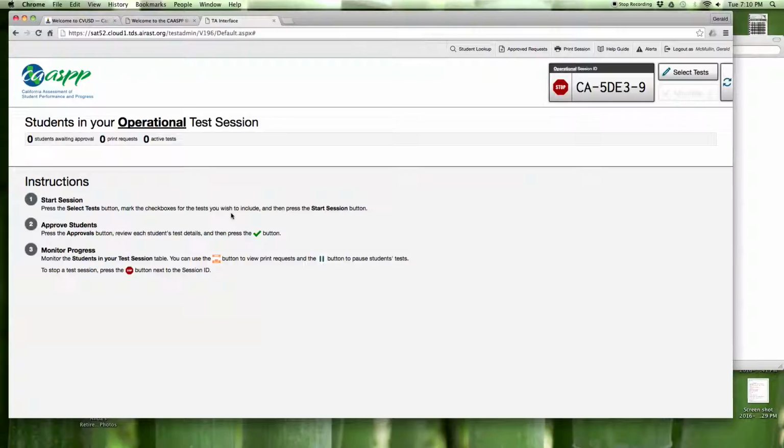You'll see the students' names. You will see what question they're on out of the total number of questions. So that gives you a chance to monitor the class and see if there is a student speeding through the test or really struggling through the test and getting far behind the other students. Again, if you needed to end the test session, you would let the students know that you're going to be stopping the session at a certain point, and then when it is time, you can simply hit the stop button here.